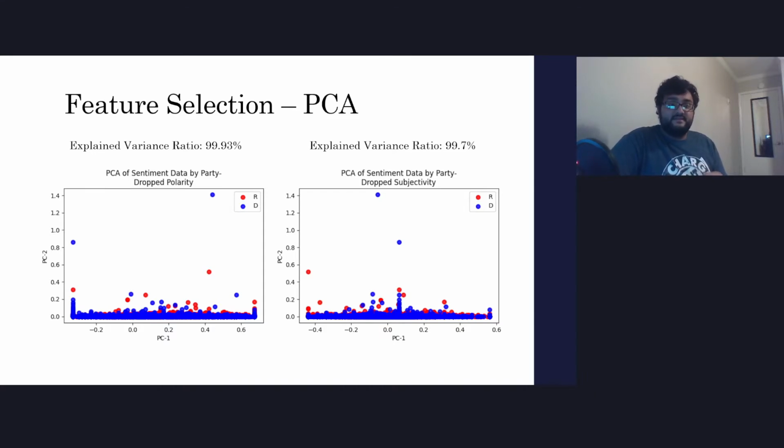most varied component includes about 99.93% of the variation, which is very high. And the explained variance ratio with polarity, dropping subjectivity, is 99.7%. Because of this, I'm expecting a little bit more favorability to the subjectivity set, because it has a little bit more separability than the polarity.